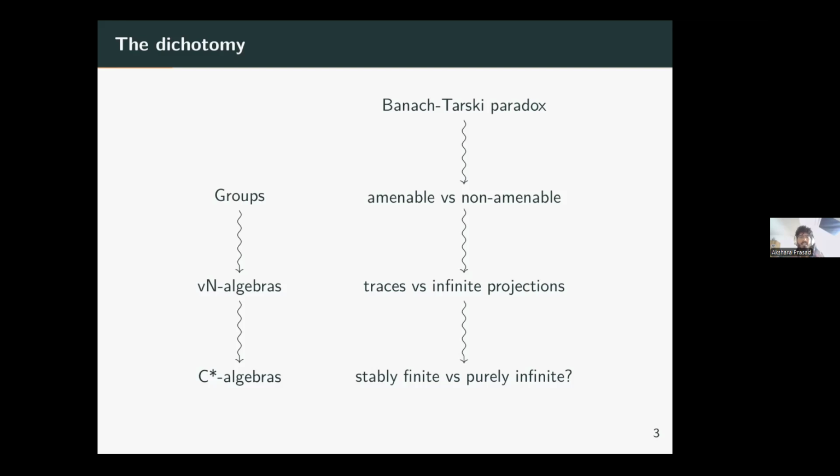When Tarski went about explaining this dichotomy, at least the paradoxicality, he noticed that the framework of pre-ordered abelian monoids is a very good framework to explain these things. And that is what we do with the type semigroups as well.